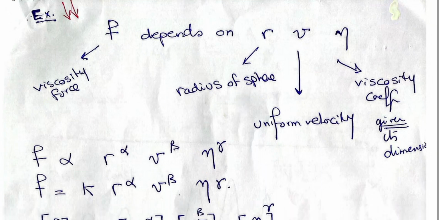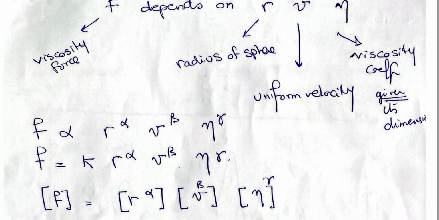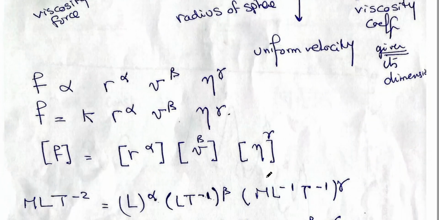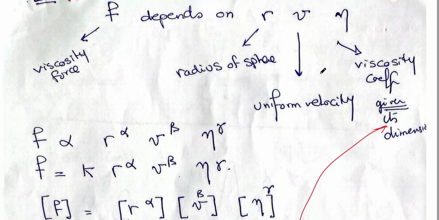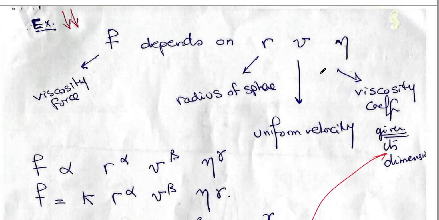In this example, F is the viscosity force, which depends on r, the radius of the sphere, v, the velocity, and eta, the viscosity coefficient. Here, its dimensions must be given. You are not obliged to memorize its dimensions. And this is one of the givens. You can read the topic of this example in your sheet.